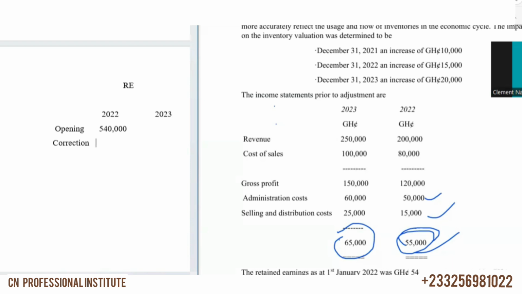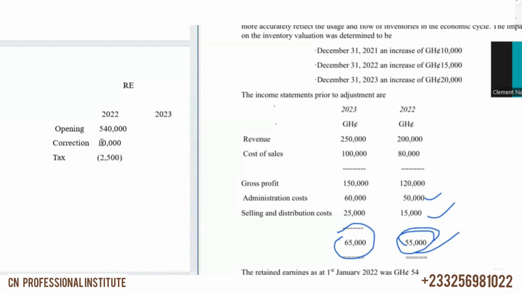So you have to go back and add the 10,000 to the retained earnings because profit for 2021 is in the 2022 retained earnings. And then we will less the tax impact. We said whenever we add the error or whenever we add the adjustment, we less the tax. Okay. So the tax, 25% of the 10,000, which is 2,500, we will less it.